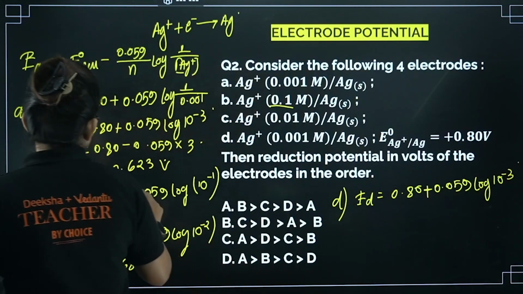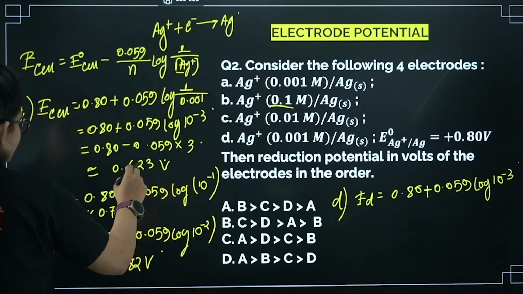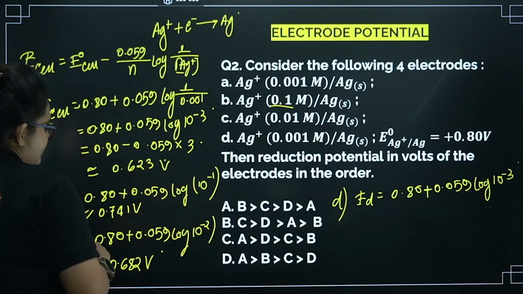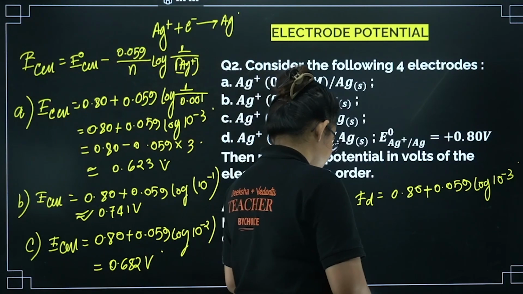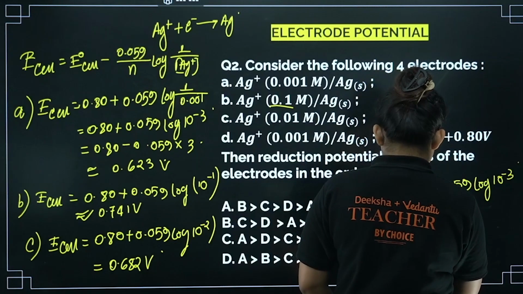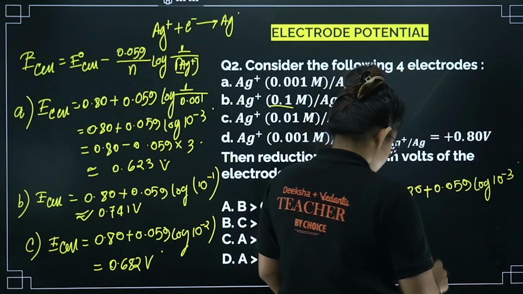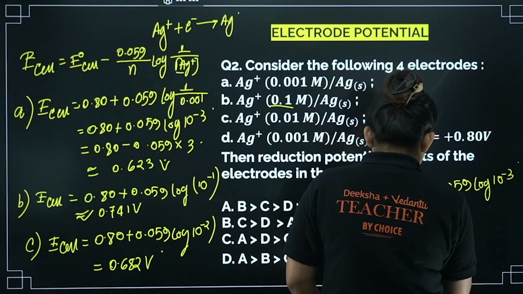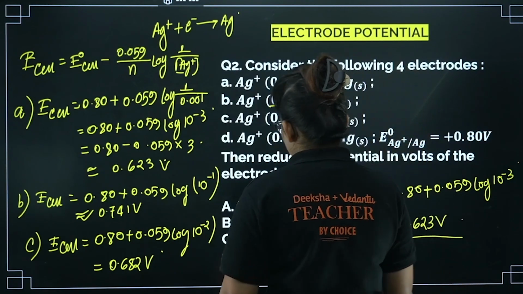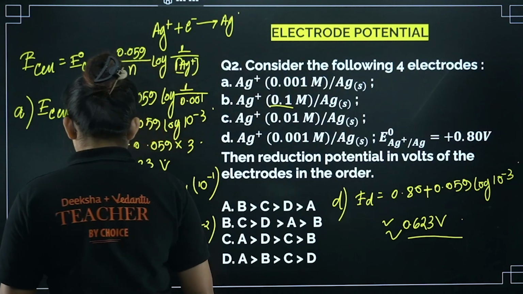Okay, so if you calculate this entire thing, your answer will come almost 0.623 volt, right? So now you have to arrange them in order.